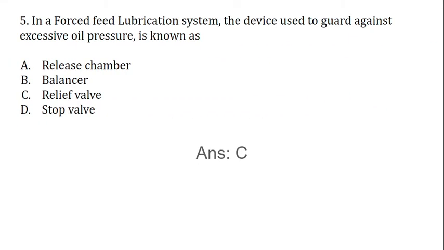In a forced feed lubrication system, the device used to guard against excessive oil pressure is called: release chamber, balancer, relief valve, and stop valve. The correct answer is relief valve, C.